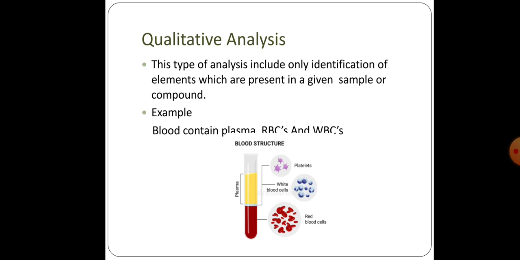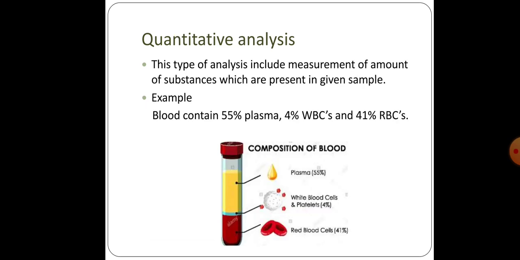For example, we know that blood contains plasma, red blood cells and white blood cells. This type of analysis in which we only identify the constituents which are present in a sample is known as qualitative analysis. While quantitative analysis includes measurement of the amount of substances.